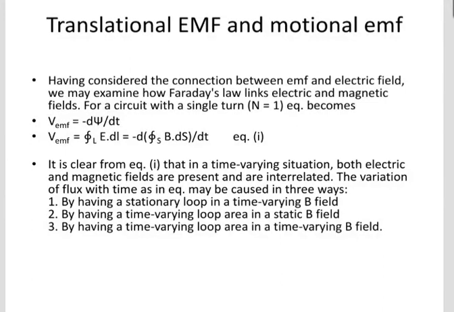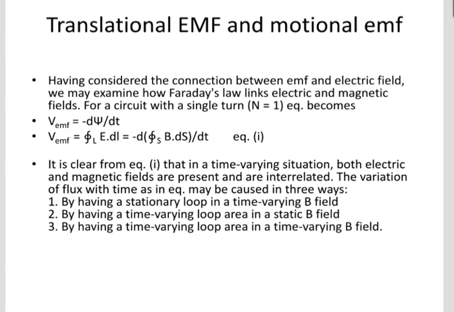Translational EMF and motional EMF. Having considered the connection between the EMF and electric field, we may examine how Faraday's law links electric and magnetic field. For a circuit with a single turn, that is N is equal to 1, V_EMF is equal to minus dΦ by dt. So V_EMF is ∮E·dl, that is minus d of the integral of B·dS by dt. From this equation, it is clear that